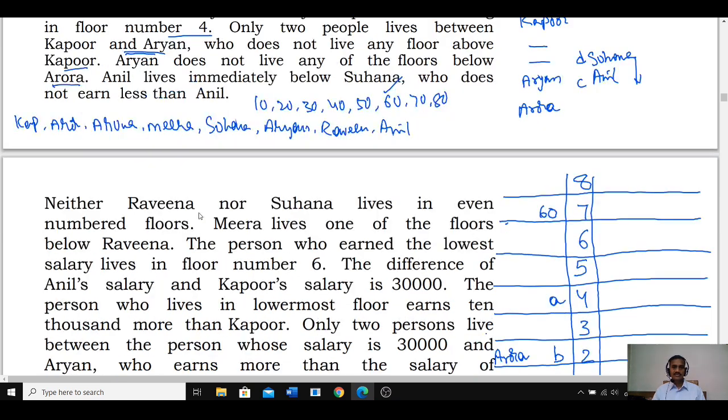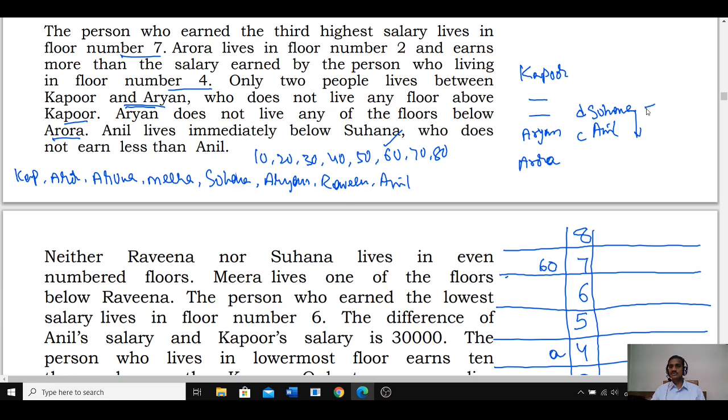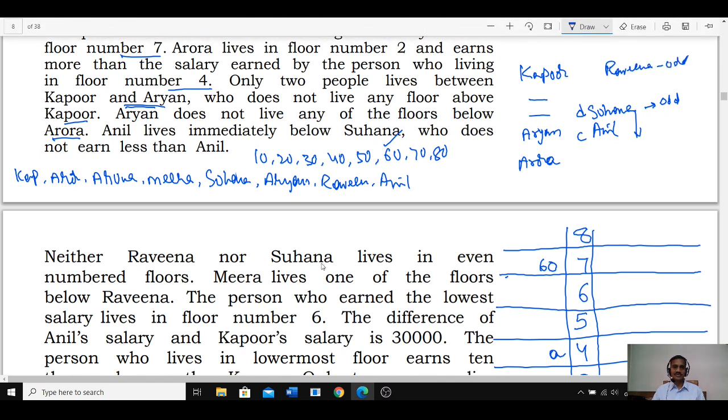And neither Ravina nor Suhana lives on an even number floor. So Suhana lives on an odd number floor, and Ravina also on an odd number floor. Ravina and Suhana are staying on odd number floors, isn't it? And Meera lives on one of the floors below Ravina.